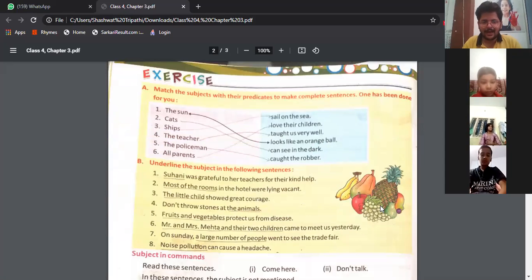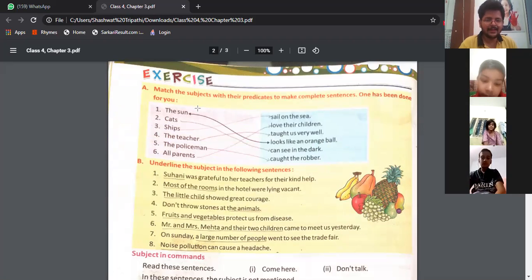Let us do the first exercise. Okay? Are you all ready? Yes, sir. The first one is already done for you. You have to match the subject with the predicate to make complete sense. What you have to do, you have to match the subject with the predicate. Is it clear to you? Yes, sir. Okay. Shall we start? Yes, sir.